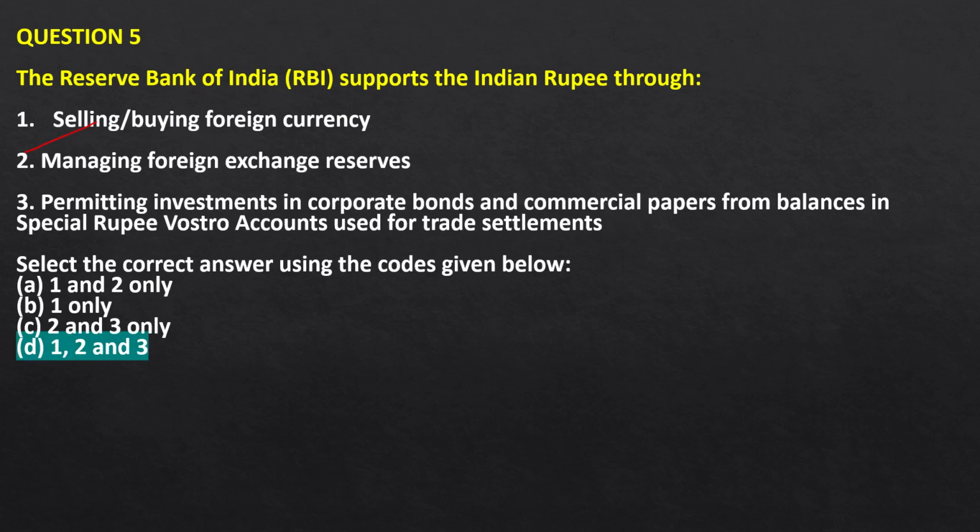That is, all the statements above are correct, because the RBI has the power to sell or buy foreign currency. It manages the foreign exchange reserve, that is the forex reserve of the country, and it permits investment in corporate bonds and commercial papers from balances in special rupee Vostro accounts used for trade settlements. RBI was established in 1935 after the Government of India Act 1935, on the recommendation of the Hilton Young Commission, and its headquarters is in Mumbai, the financial capital of India.